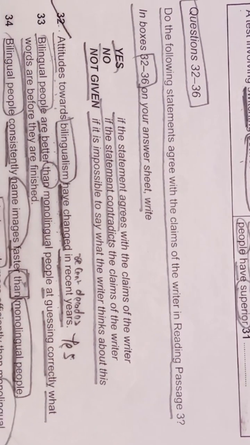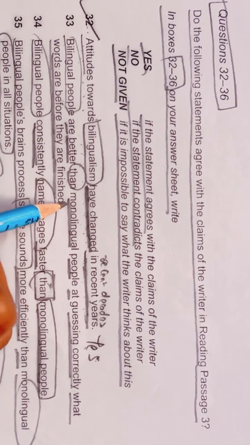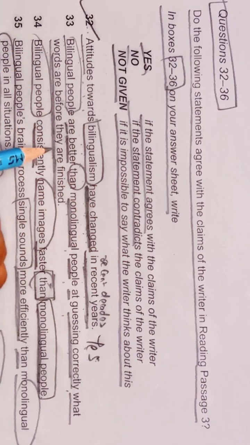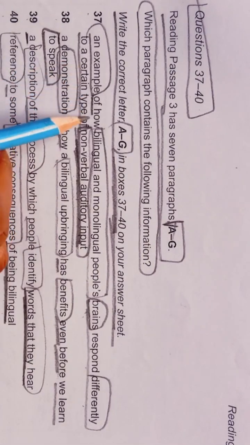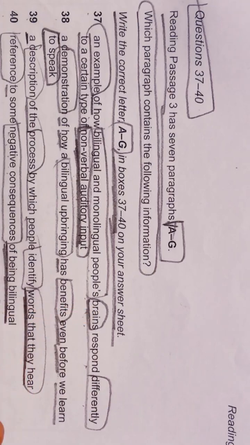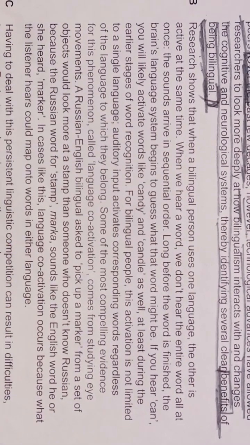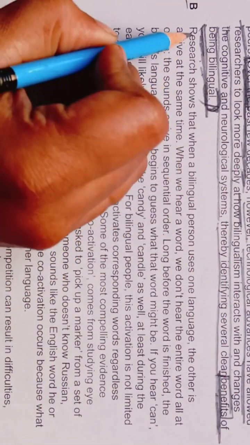Let's see whether we are getting any of our other answers. Bilingual people are better than monolingual people at guessing correctly what words are before they are finished. This we have not seen yet. And here they are asking for an example of how bilingual and monolingual people's brains respond. This also we have not seen till now. So we will move forward to our next paragraph, paragraph B. Let's quickly read it.